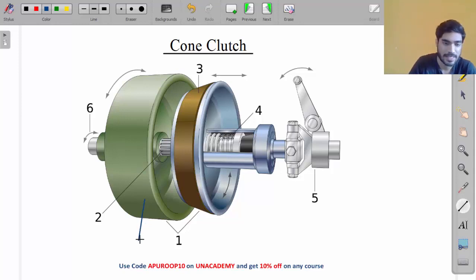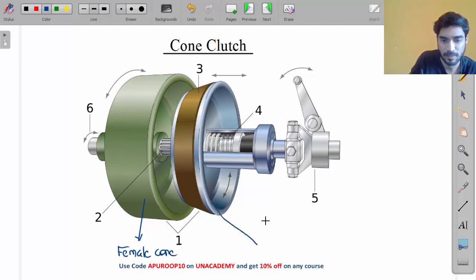You can say that it is a female cone, because it is hollow. And this blue part is the male cone.